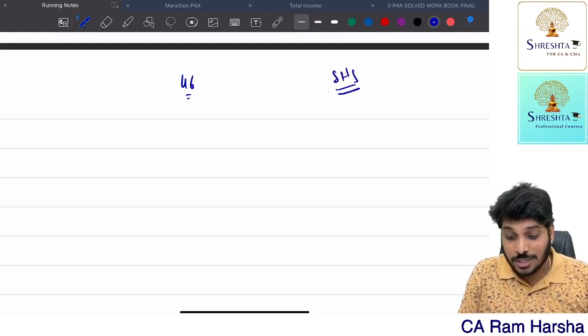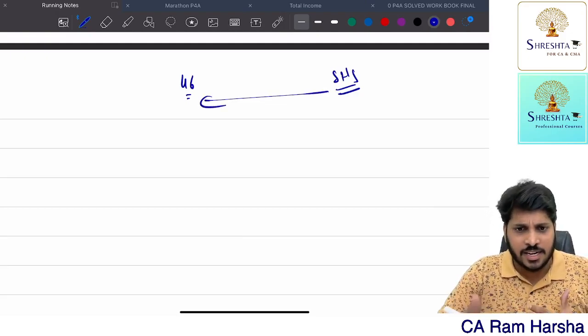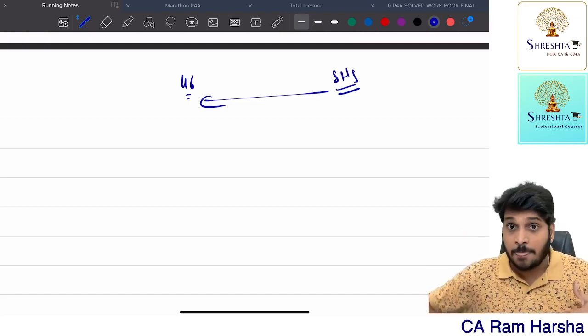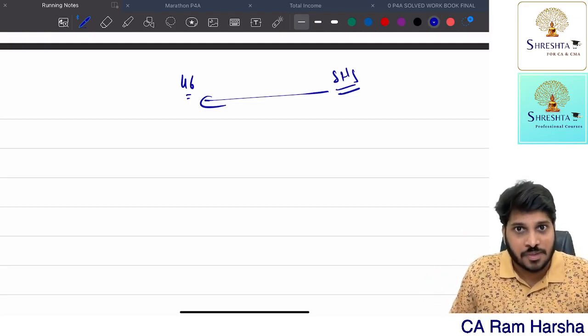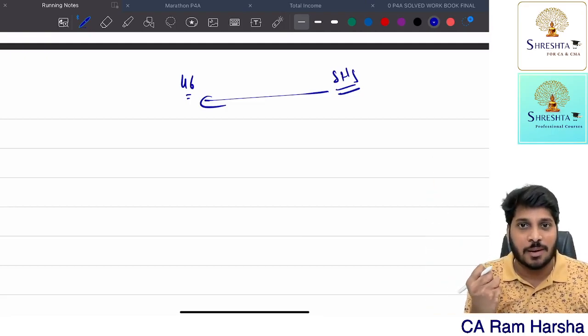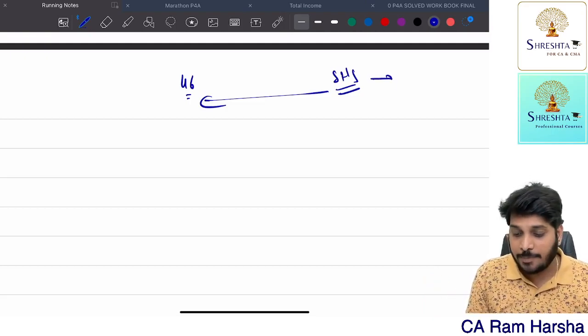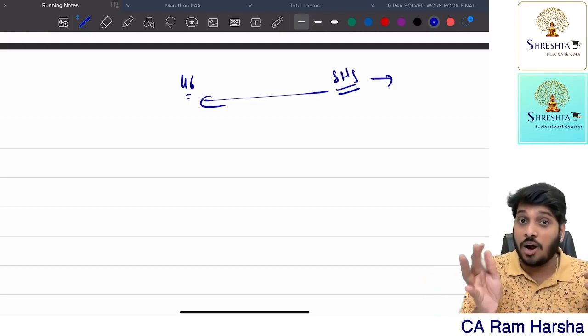How? Shareholders are redeeming the shares. Whatever shares they are having, they are redeeming with the company. In return, they are cancelling the shares. They are relinquishing the right in the company. Yes or no? So they are cancelling the shares and getting the consideration from the company in the form of assets. Getting the point? Now, how to compute capital gains in the hands of the shareholder on liquidation?